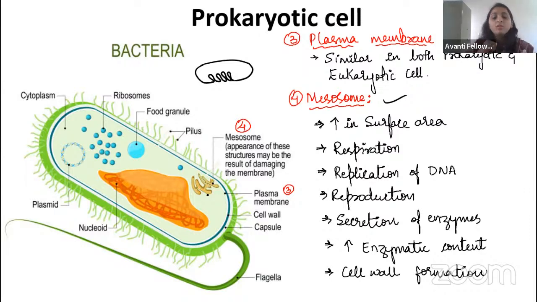That's it. Then what are the uses of this? Remember, guys. These are present in the bacteria. In bacteria, we know that there is no mitochondria, right? Then where is the electron transport chain going to take place, or where is the ATP going to be synthesized, guys? In the mesosome. Okay, in the mesosome it is happening. So let us see the functions of the mesosome. It increases the surface area.